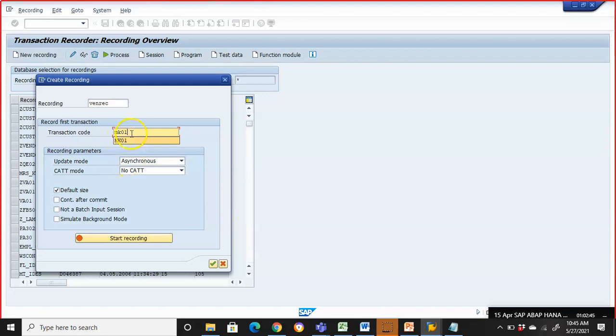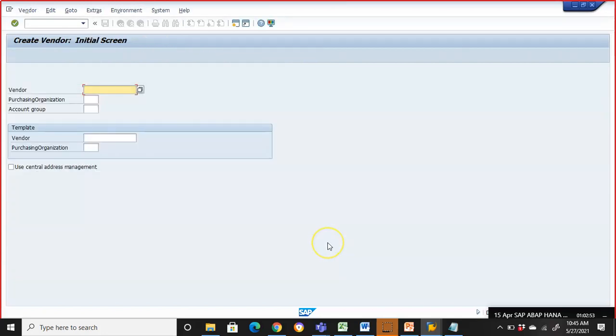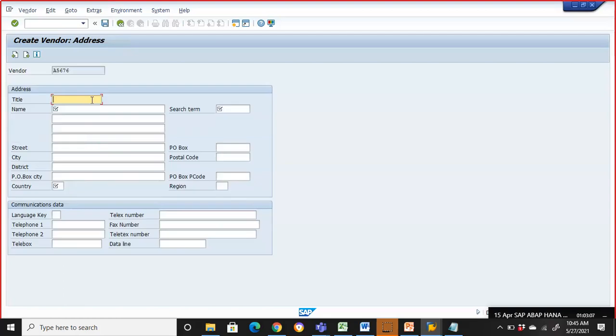You have to give that exact transaction code for which you want to start the recording, so that virtually this transaction code will be opened in the next screen, and that is where the recording will start. Now I am starting the recording. When I start the recording, everything that we do right now will be recorded. So I'll go for 4776, 0001. Just say enter.